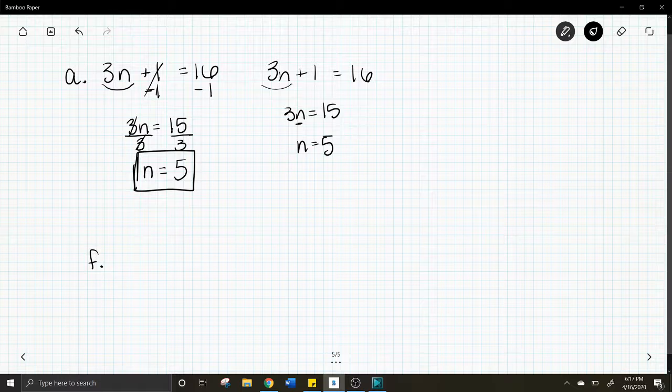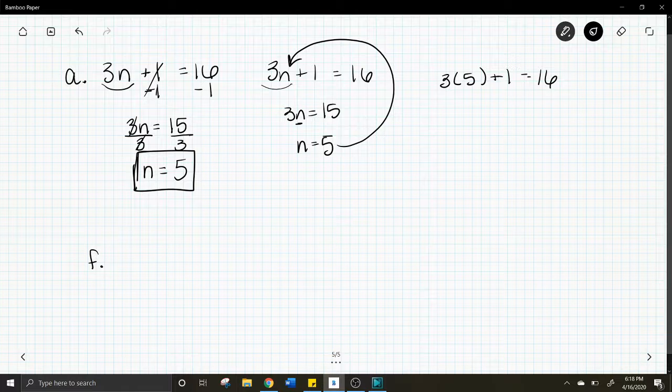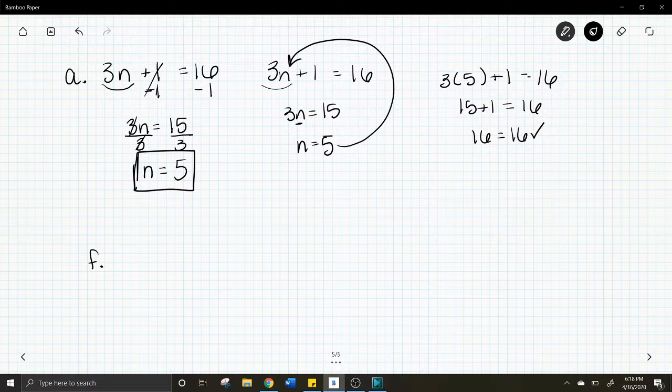And then remember, the second part of this question is to check. So checking involves taking that answer and plugging it into the original equation. So instead of 3n, we're going to say 3 times 5 plus 1. And we want to make sure that equals 16. So what is 3 times 5? It's 15. What is 15 plus 1? That is 16. All right, so that is the correct solution. So that means n equals 5.